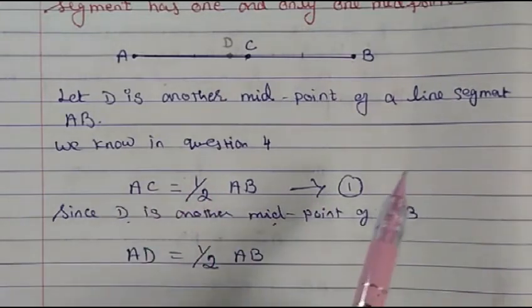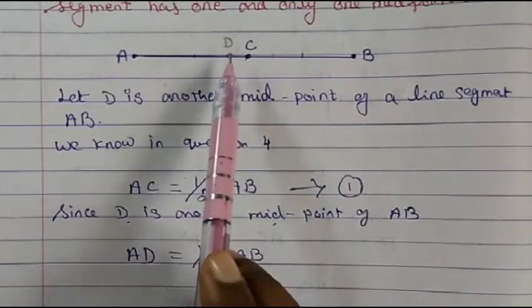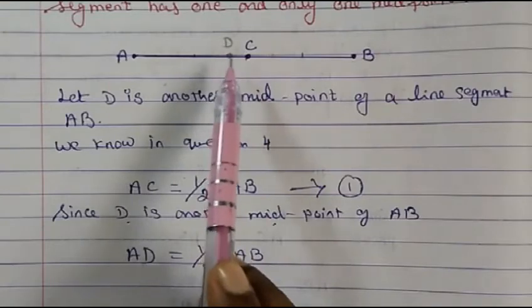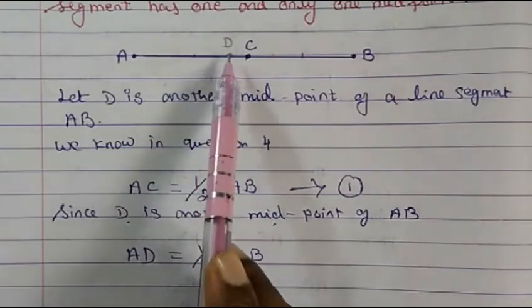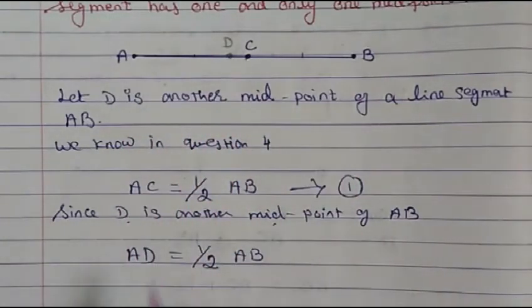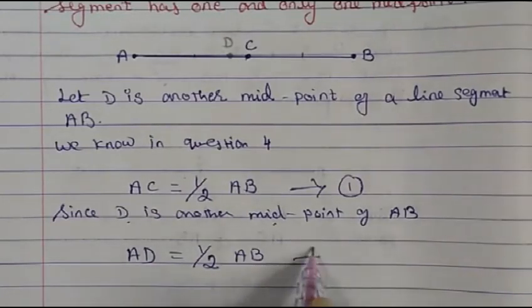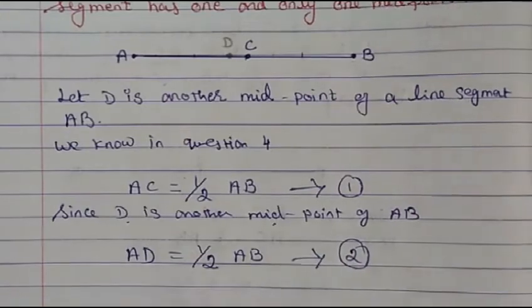To divide the line segment equally in half. So if you consider D as a midpoint, that means D is dividing AB equally in half. So that's what we have written, AD equal to half of AB. So this we consider as equation 2.